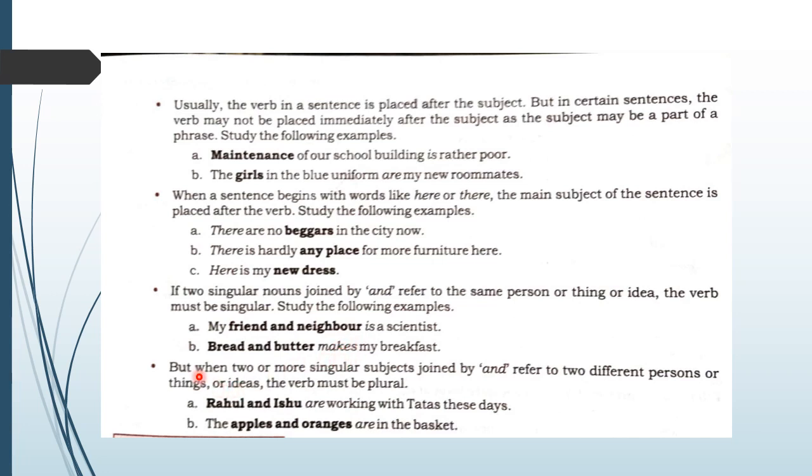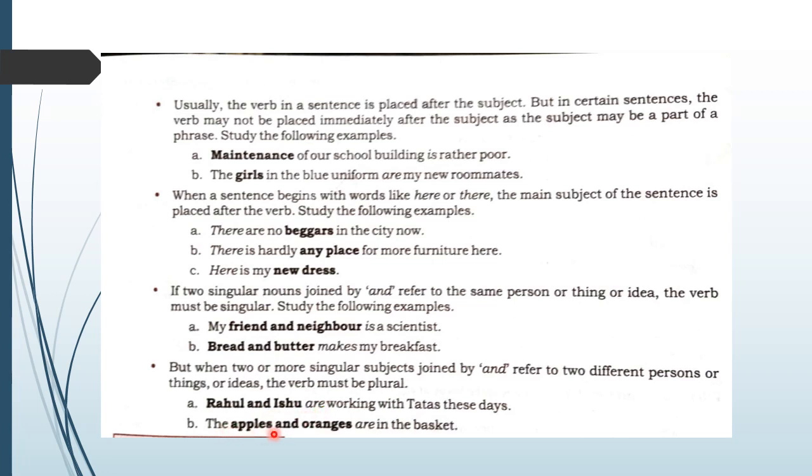Okay, children. Now, when two or more singular subjects joined by and refer to two different persons or things or ideas, the verb must be plural. Children, let us see the example. Rahul and Ishu are working with Tatas these days. Here Rahul and Ishu are two different persons. So the subject is plural here, and so the verb is also plural, are.